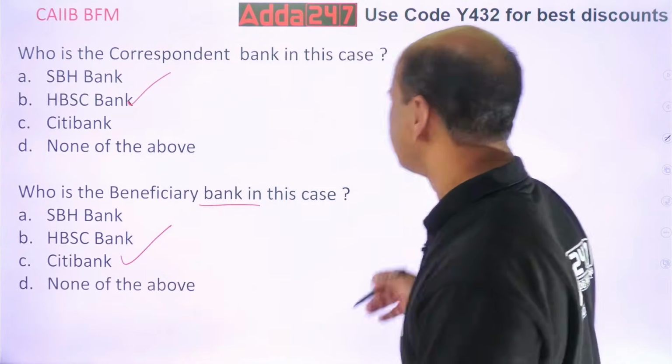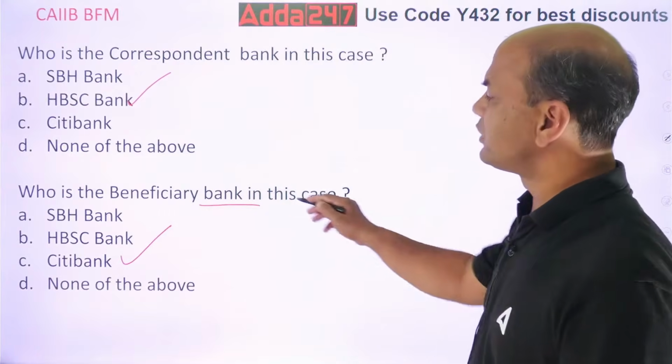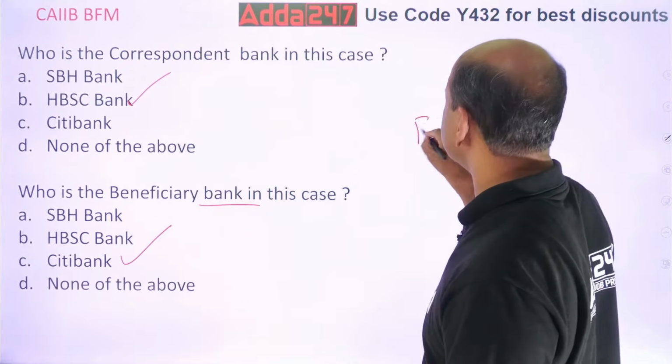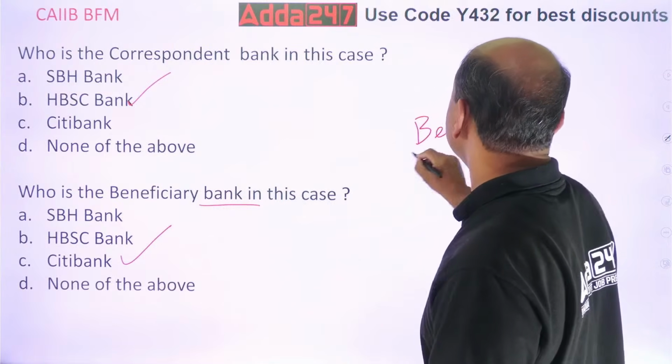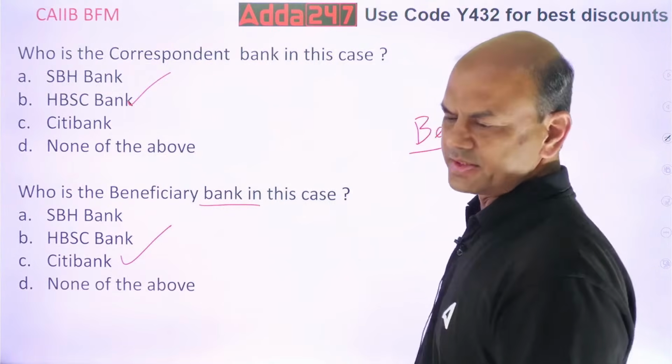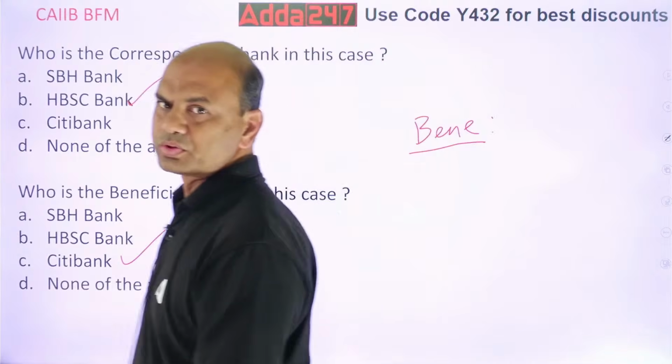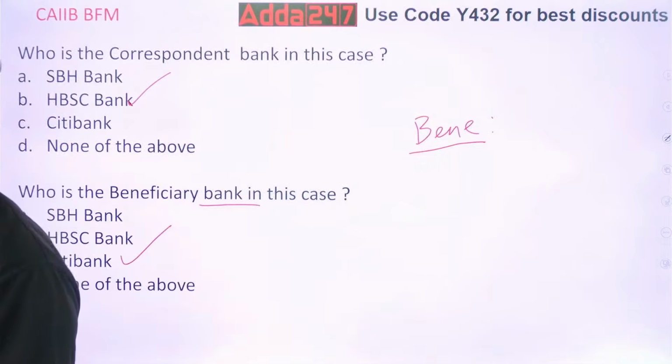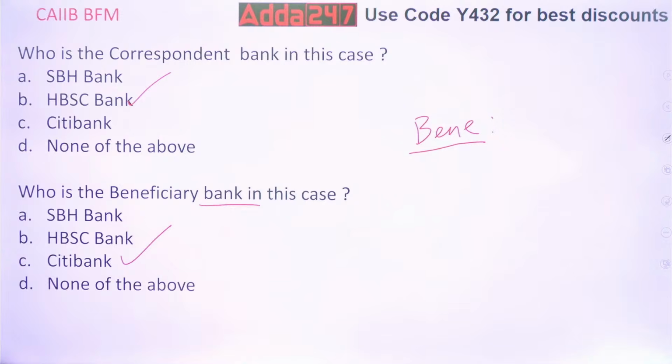Now, I'll ask you two questions more. Okay? More are there. Related to this only. Who is the beneficiary in this case? Who is the Beni in this LC? Who is the beneficiary in this LC? This question is not there over here. I am asking separately. Who is the beneficiary?